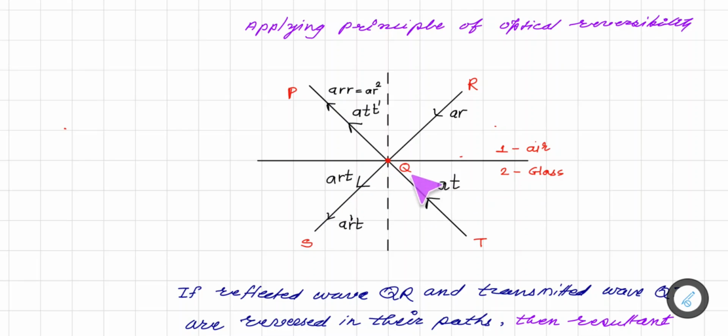So now for this ray, the transmission coefficient is T dash, and AT is the amplitude of this ray, but after transmission the transmission coefficient is T dash, so ATT dash is transmitted. Similarly here the reflection coefficient is R dash, so ATR dash is reflected.